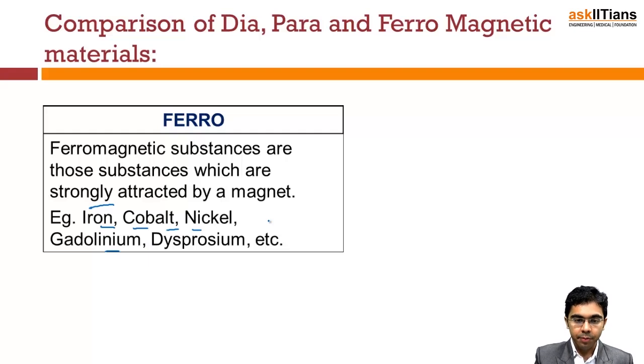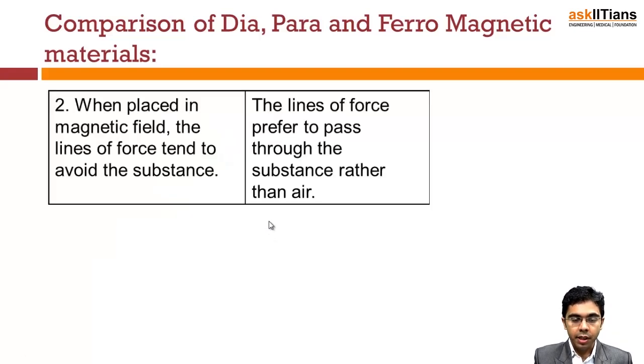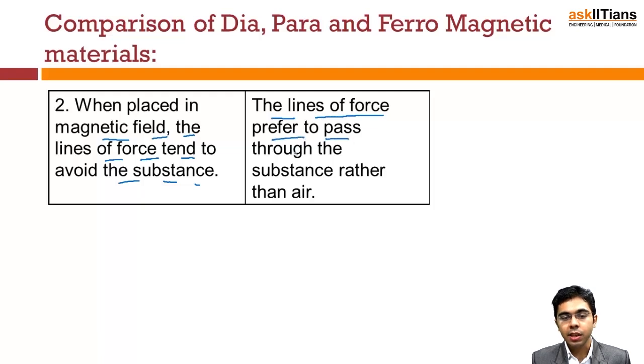Now when a diamagnetic material is placed in the magnetic field, the lines of force tend to avoid the substance. For paramagnetic materials, the lines of force prefer to pass through the substance rather than air.